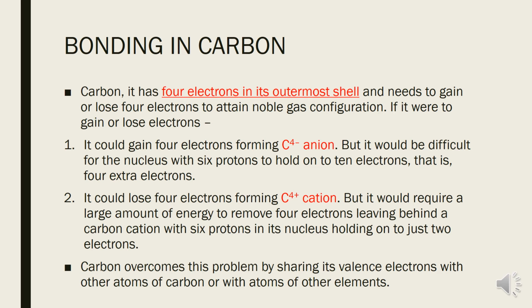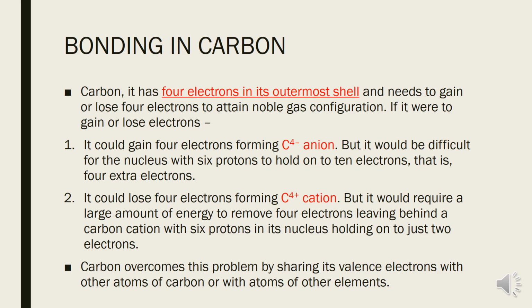And children, according to the octet rule, to attain noble gas configuration it requires 4 more electrons to complete its octet, or to attain 8 electrons in the outermost shell. That is when carbon gets stabilized.